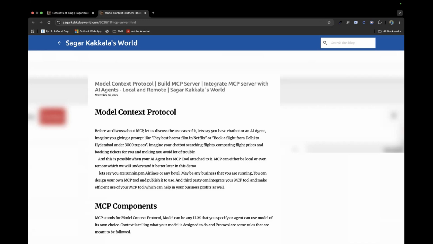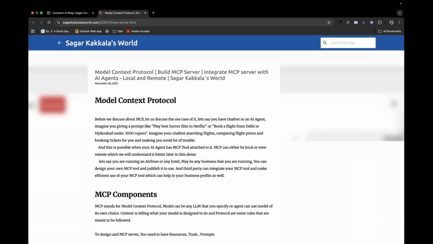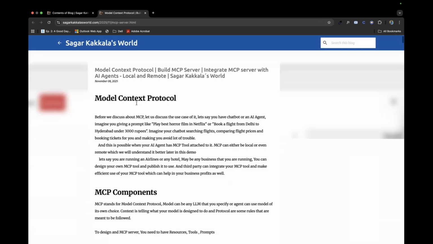In the same way, let's say I wanted to book a flight. If I ask ChatGPT to book a flight, it will not be able to. But what if I integrate an MCP tool with my ChatGPT, and I say book a flight for me from Hyderabad to Vizag, or from Vizag to Bangalore, or I want to book three consecutive flights, and it does the work for me. And I could say I want to book a flight under 3000 rupees, and it even does that. So that's how MCP tools could play a major role here. This is like an integration, we'll discuss more into it when we go into practicals.